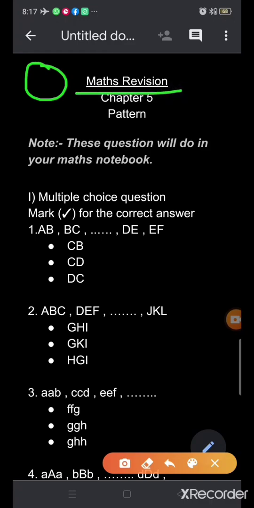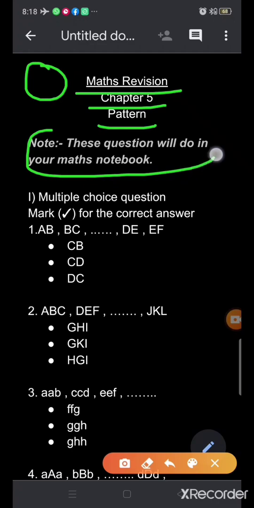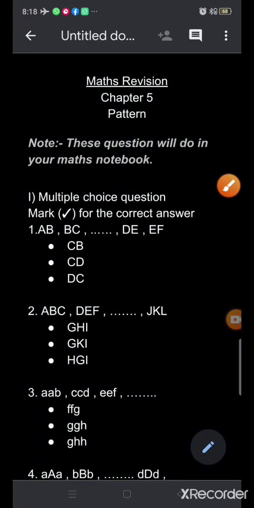Then, you will write chapter 5, and then you will write the name of the chapter, pattern. All these questions you will do in your maths notebook. Clear children? Okay. So, let's start the questions.